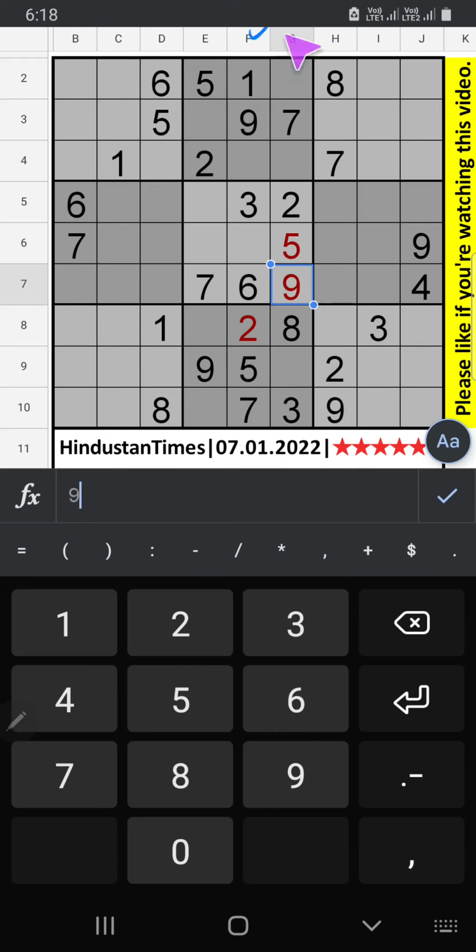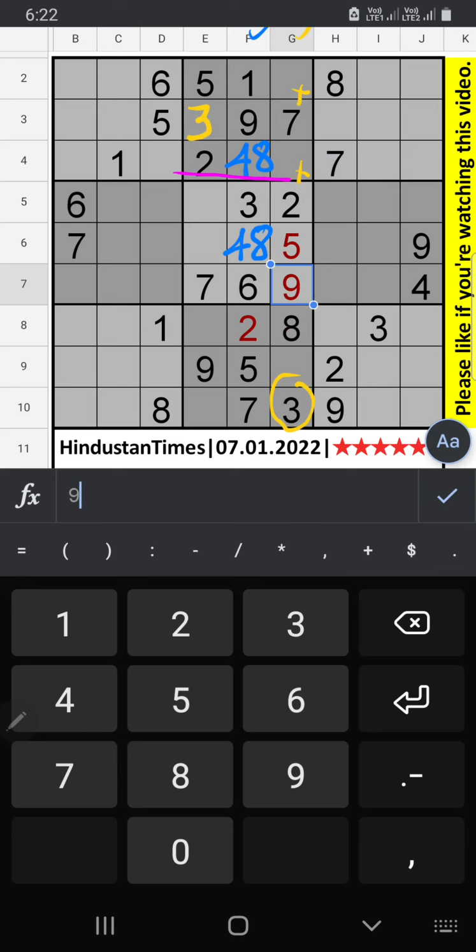Column F, 2 numbers are remaining. 4 and 8 will confirm later. Column G, we have 3. So 3 can't come in these cells. Then 3 is confirmed here.